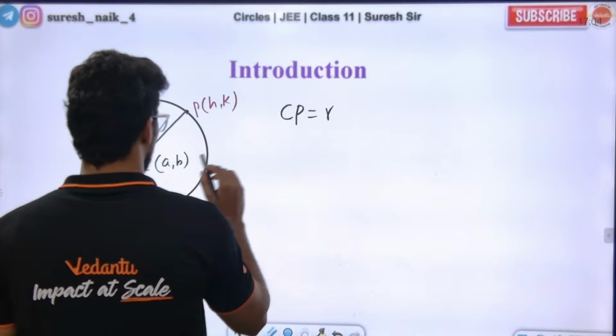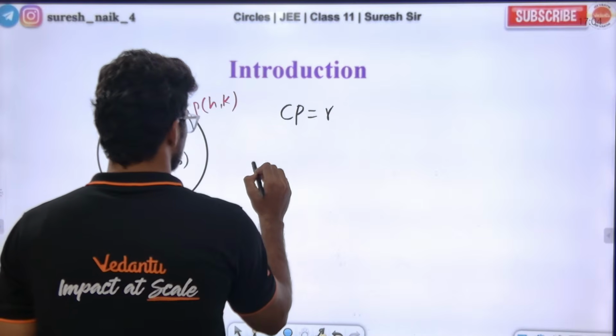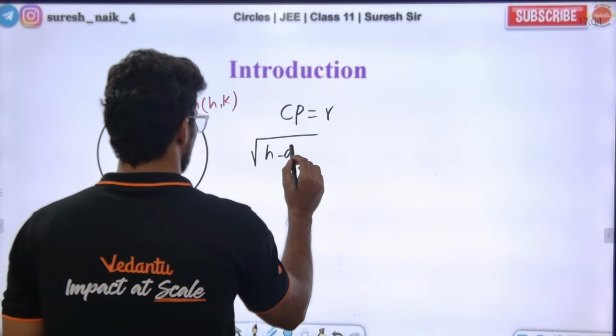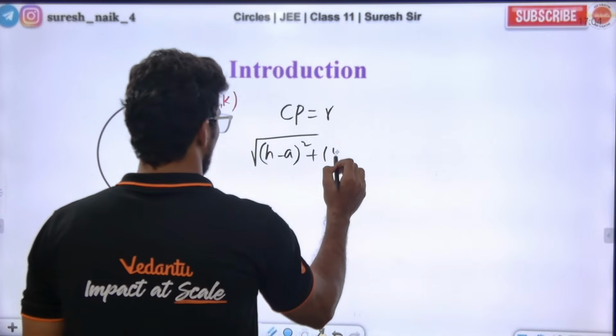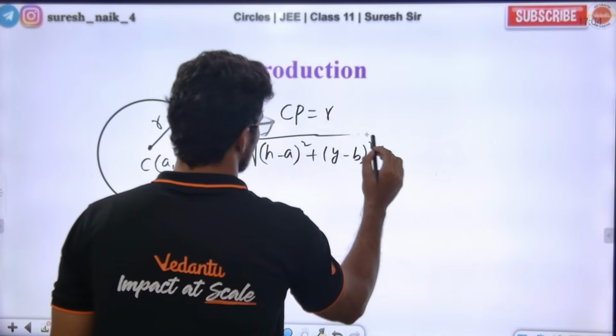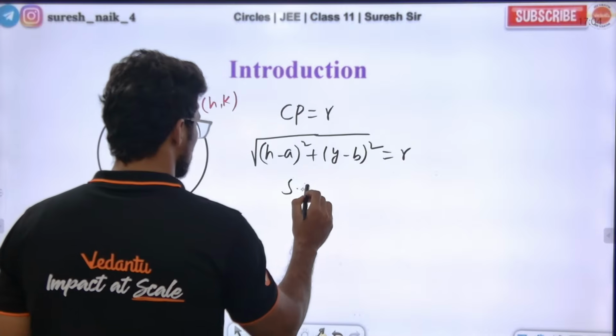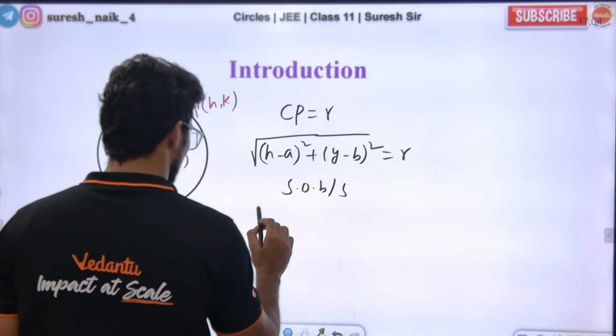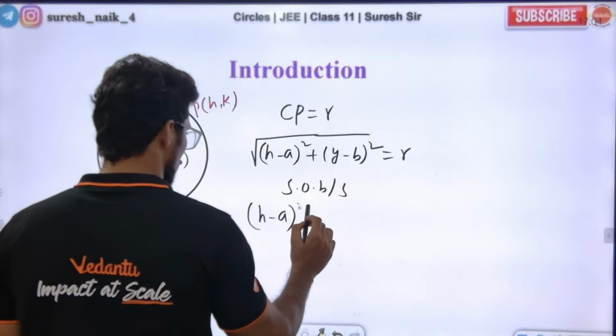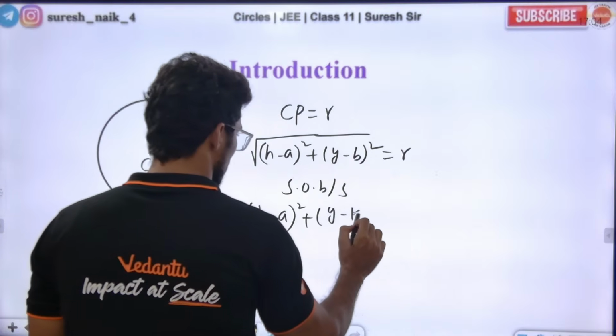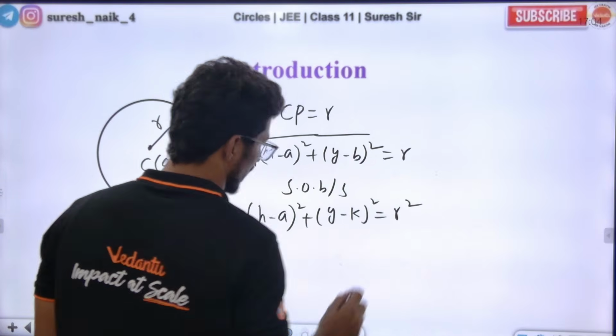CP is equal to r is nothing but what, sir? Now I am just applying the distance formula, that's it. Distance formula is what, sir? (h minus a) whole square plus (y minus b) whole square is equal to r. Now squaring on both sides, we get (h minus a) whole square plus (y minus k) whole square is equal to r square. Correct or not?